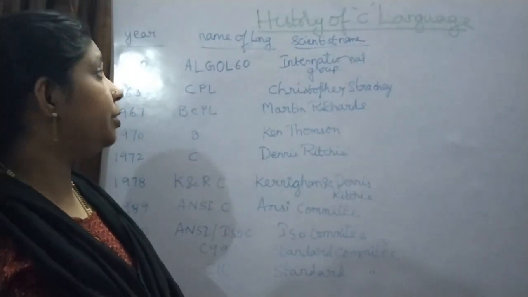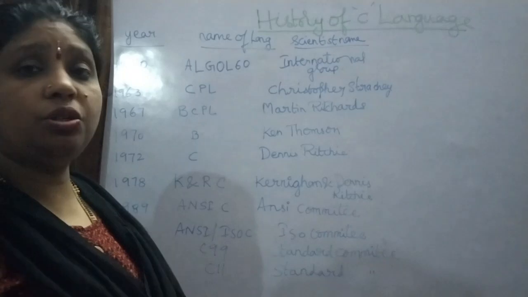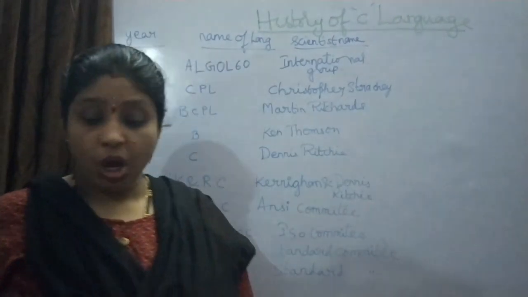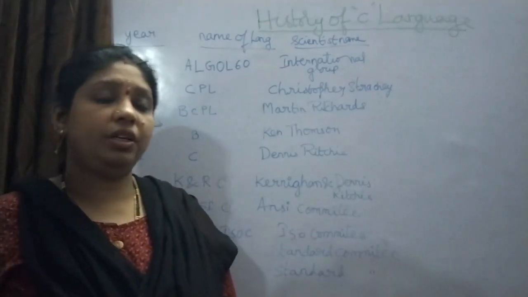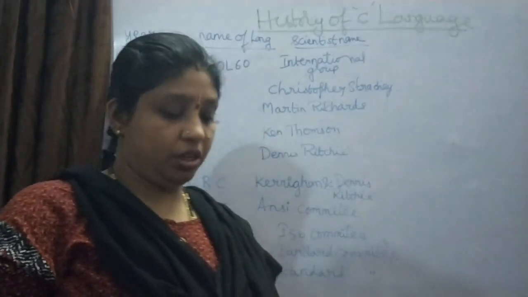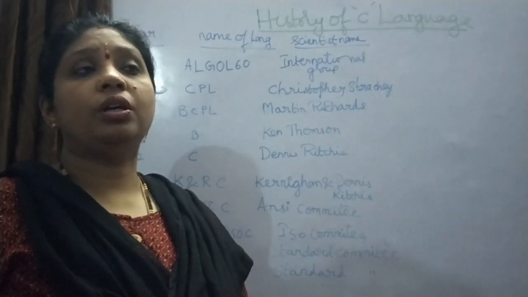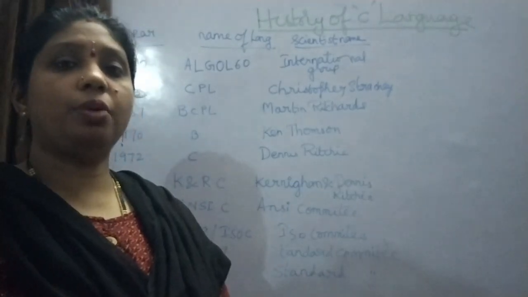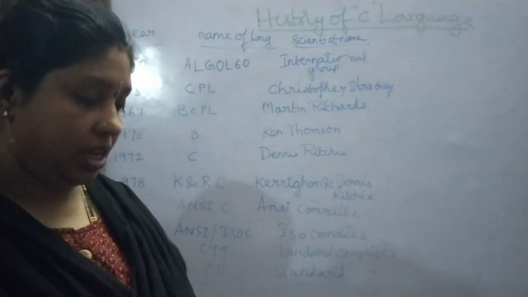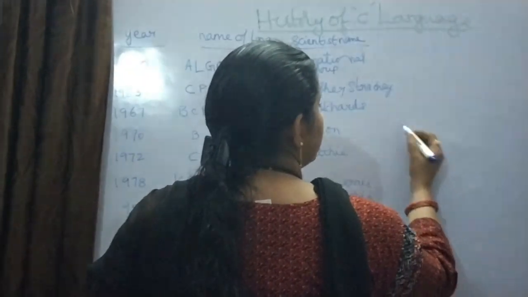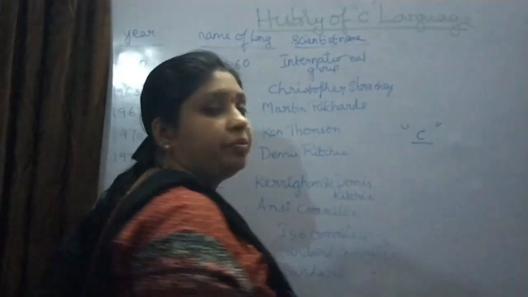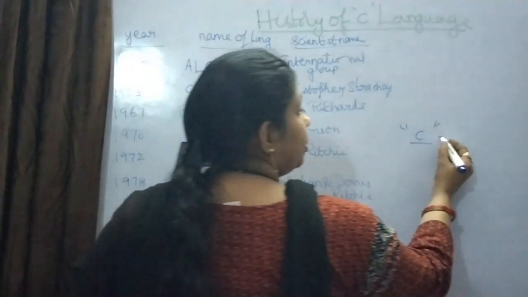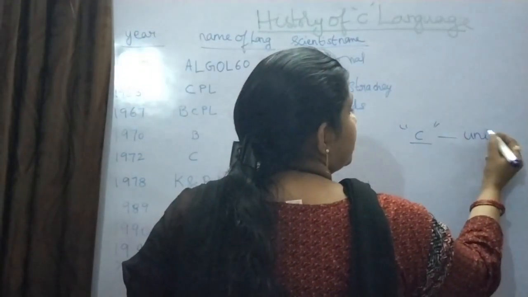In this video, I'm going to explain the history of C. First of all, what is C? C is a programming language. Why has C been invented? C was invented because of the Unix operating system. C language was developed to build an application called the Unix operating system.